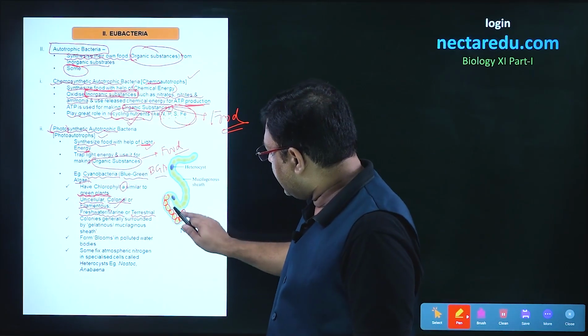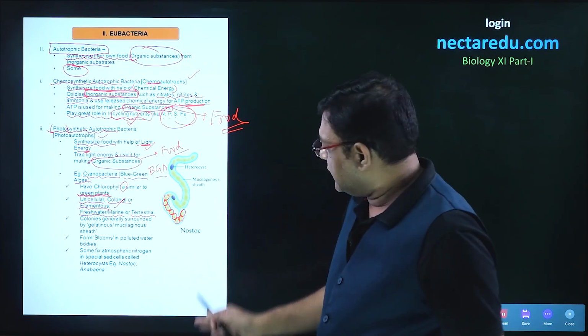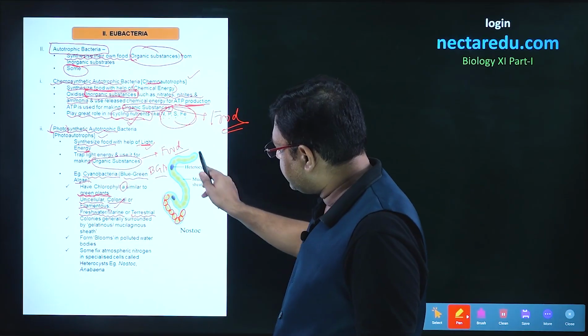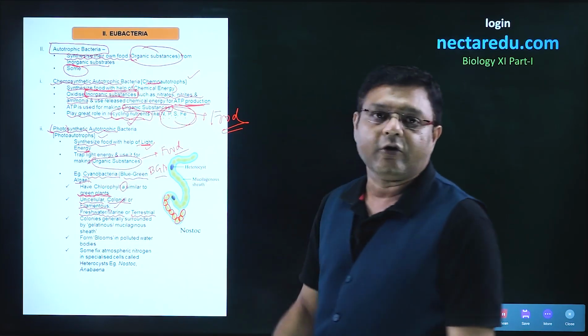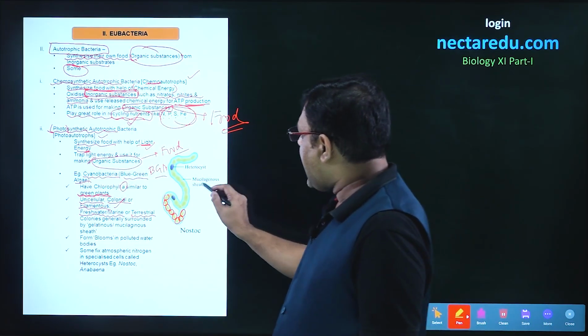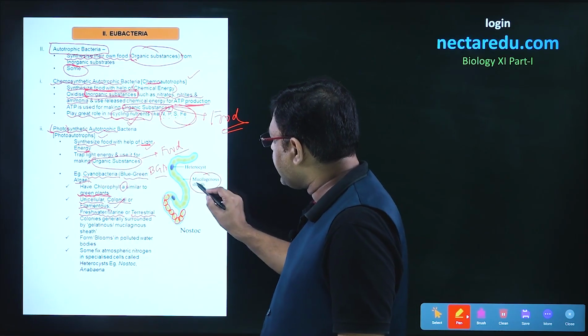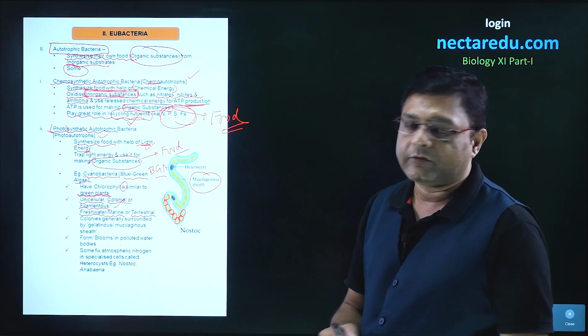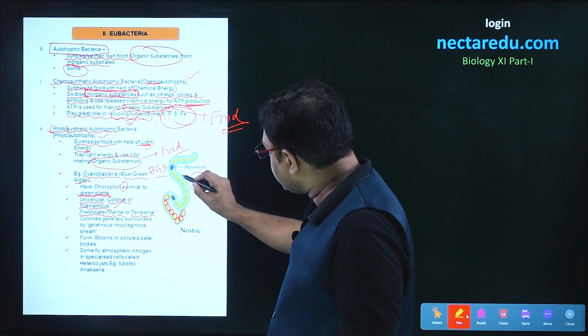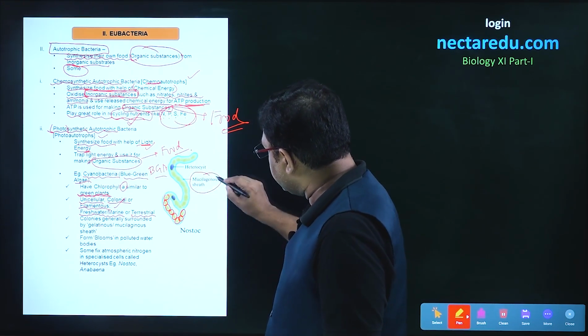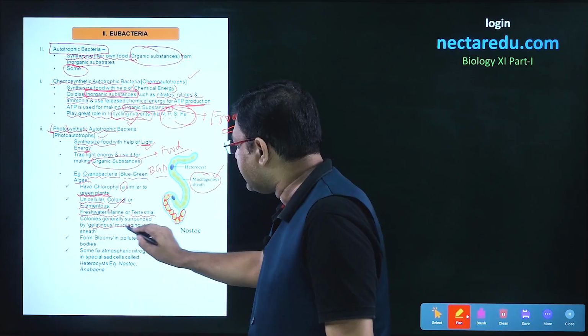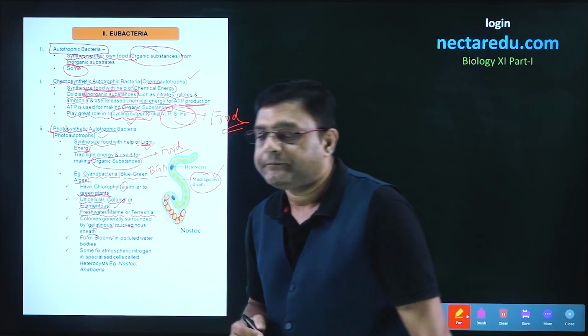Whenever they are in the form of a colony, they are present together, so this is a filament and this is a colony which is formed. They have a mucilaginous or gelatinous sheath around them. This bluish substance shown here is the mucilaginous or gelatinous sheath.